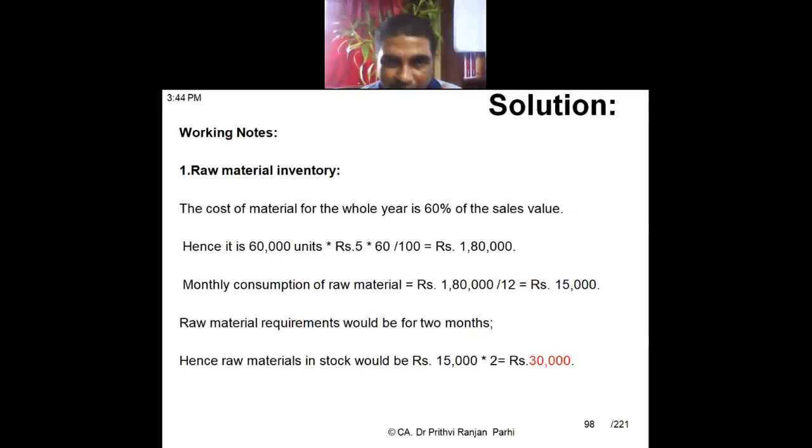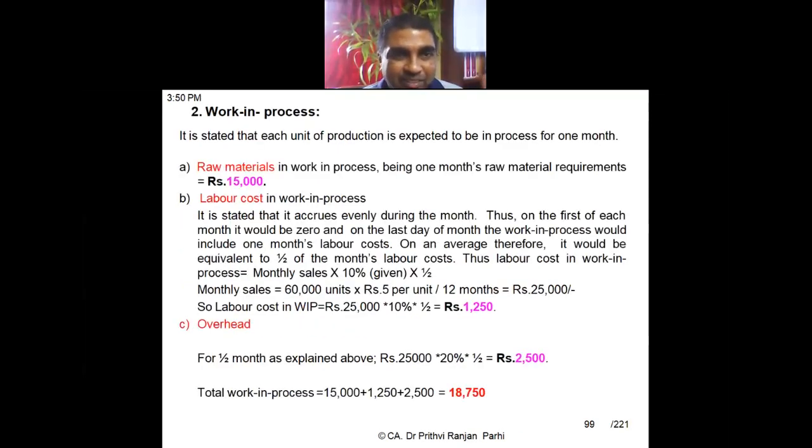But the next item is always critical. Not critical in the sense that many times students commit mistakes in this part. That is the labor and overhead part. Students commit mistakes, and if you have understood the concept that we have to take it at 50%, then it's fine. The second part we will see is the WIP part.